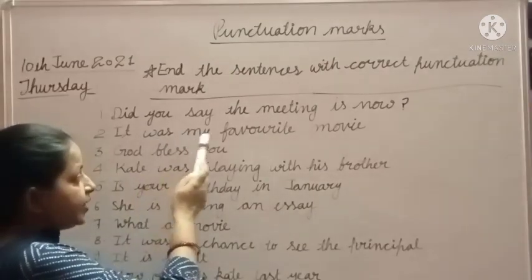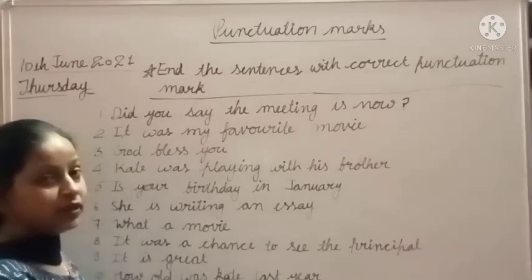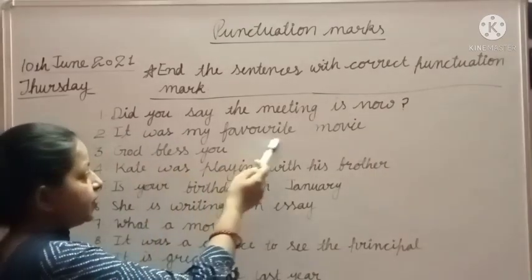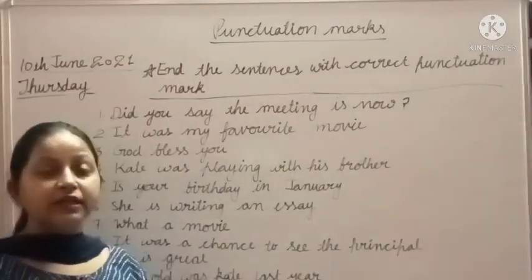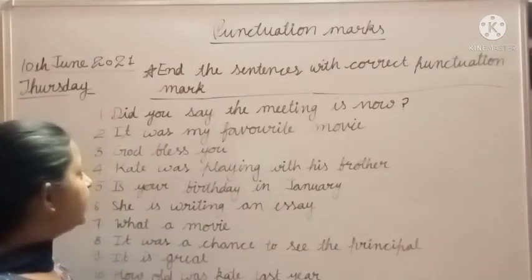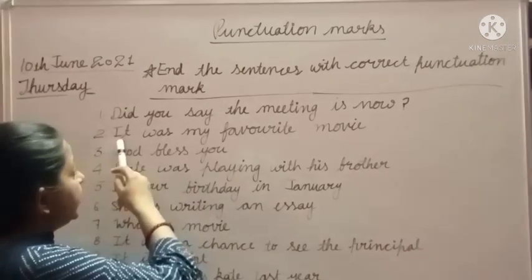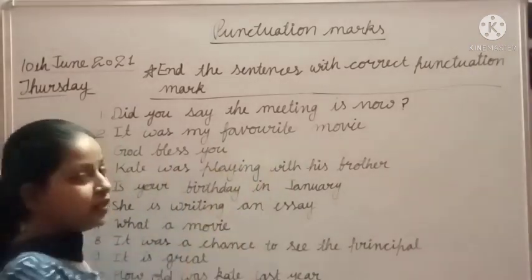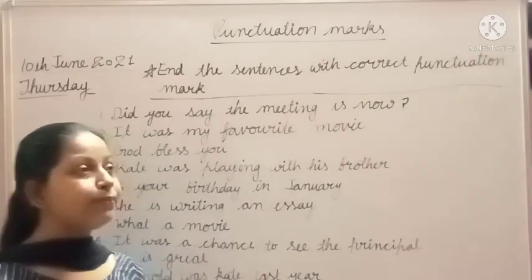It was my favorite movie. First of all, we have to recognize the type of sentence. What is the type of sentence? It was my favorite movie.